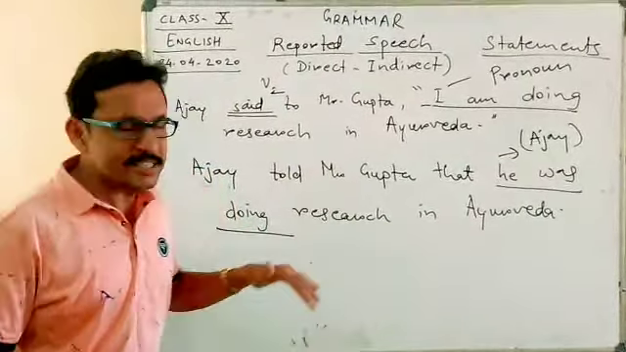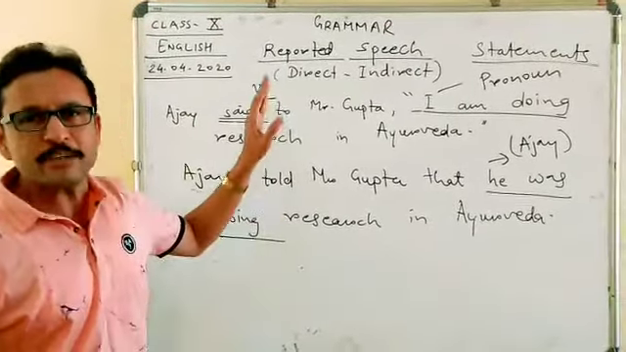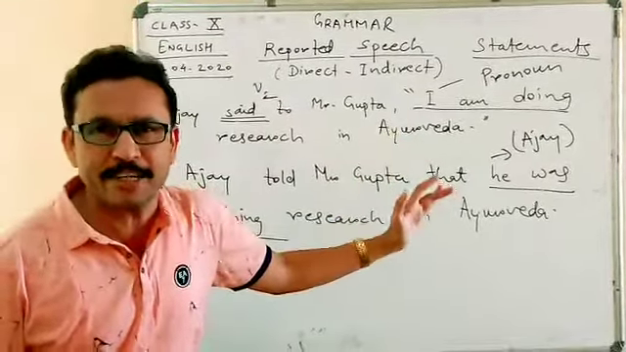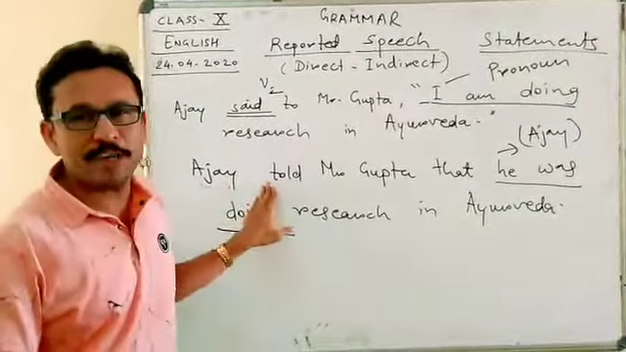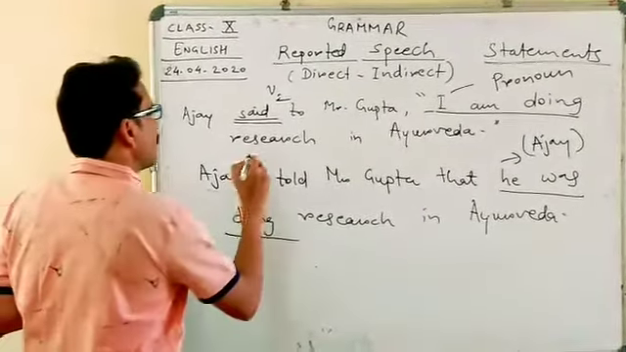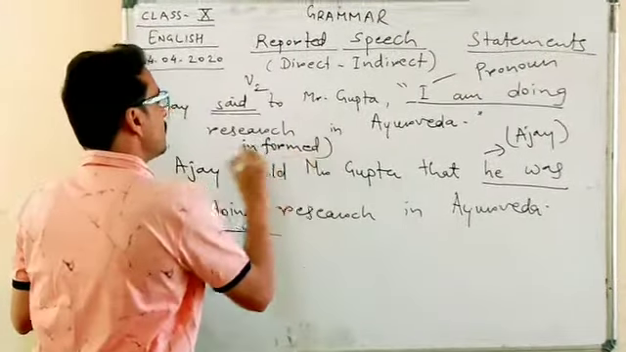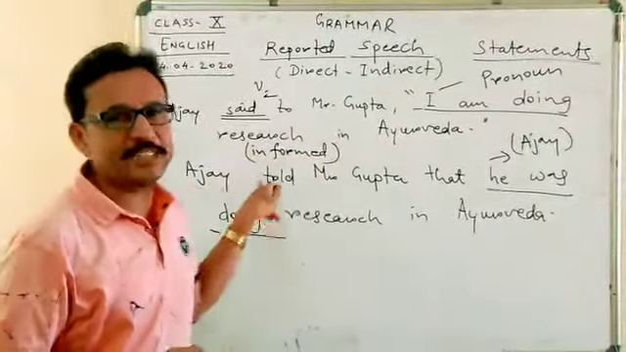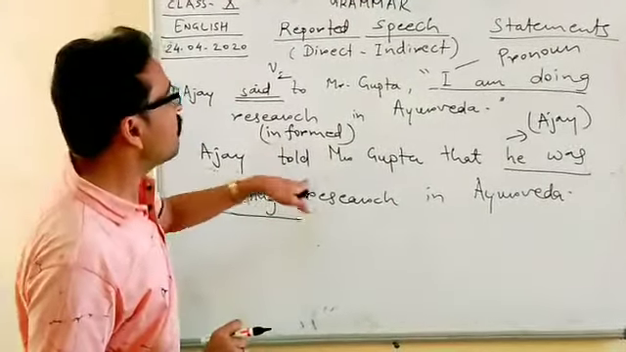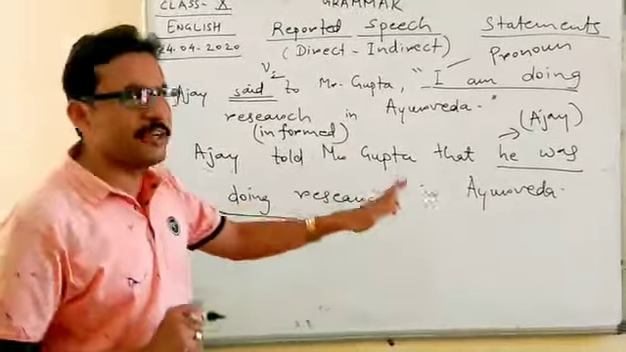Now it is not necessary that you should only use said or told. According to the type of sentence, according to the meaning and mood of the sentence, we can even change the reporting verb. Instead of told, you can also use informed, because the information is given by Ajay to Mr. Gupta. That is why you can say, Ajay informed Mr. Gupta that he was doing research in Ayurveda.